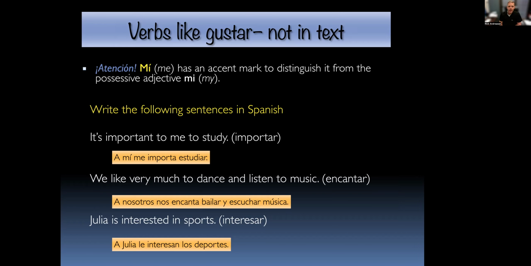All right. Okay, guys. Well, now you've added again to your arsenal many, many more words, and you'll understand how to conjugate them and how to make them work, that they reflect a different subject and that the person that is being pleased or liked or mattered to or interested is the indirect object of that sentence. So go through it, do the exercises in the book, and let me know what questions you have.